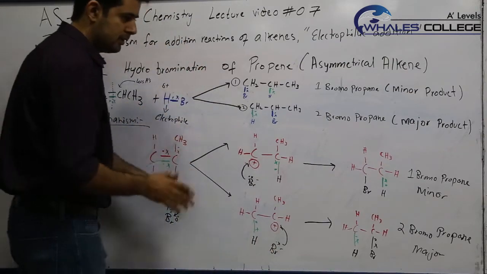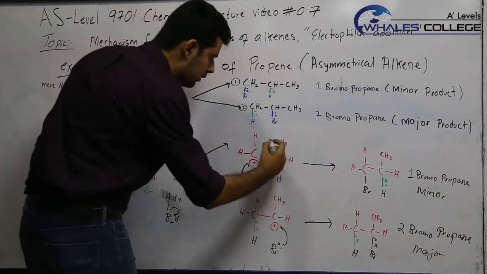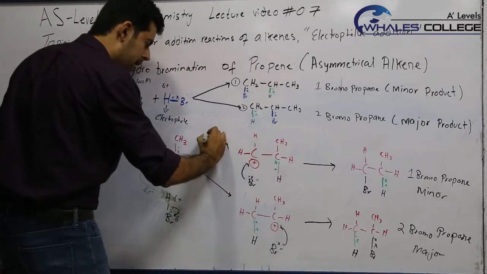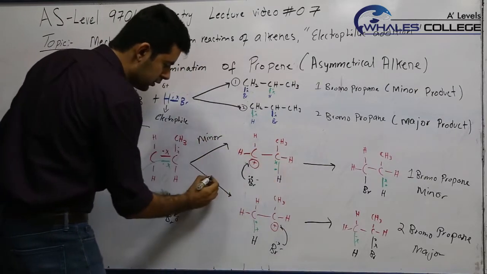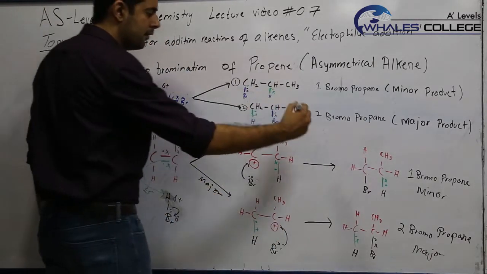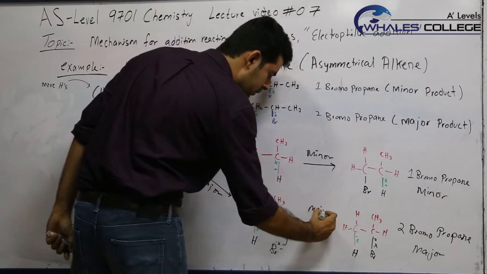If we conclude that this carbocation was your minor carbocation and this was your major carbocation, that eventually led to your minor product and then your major product,